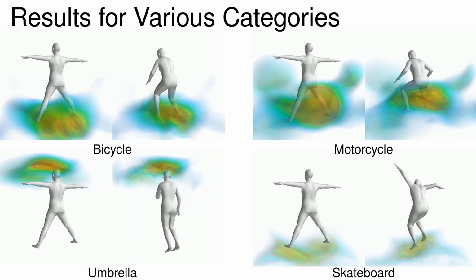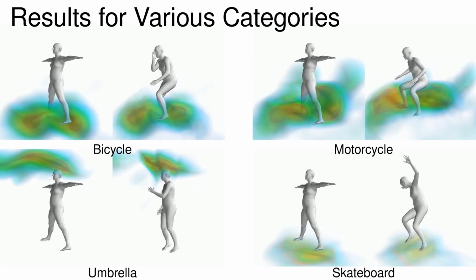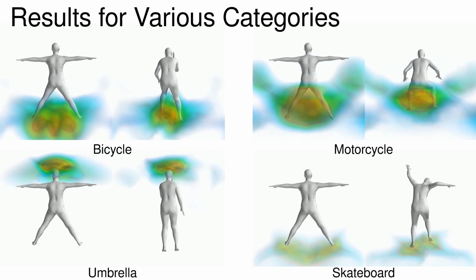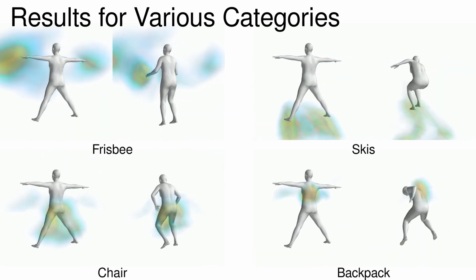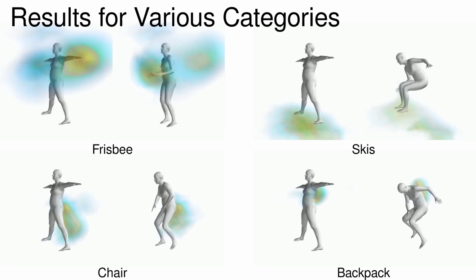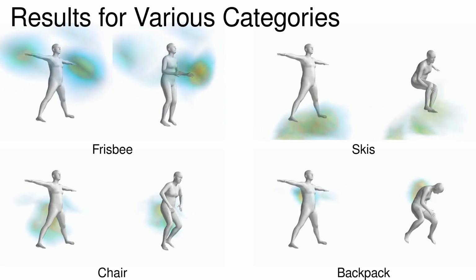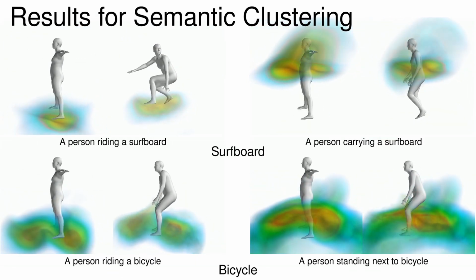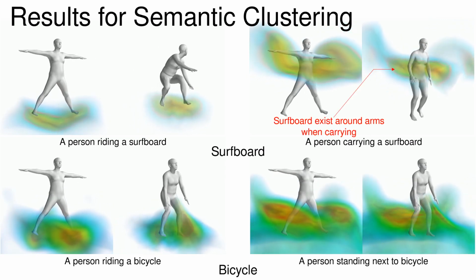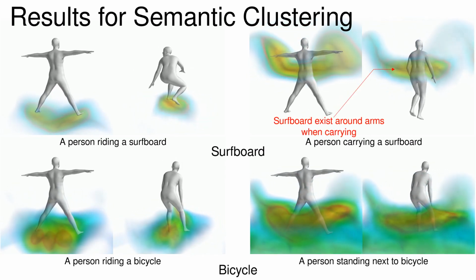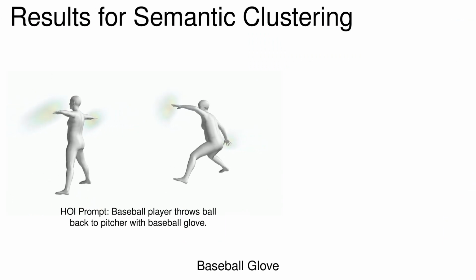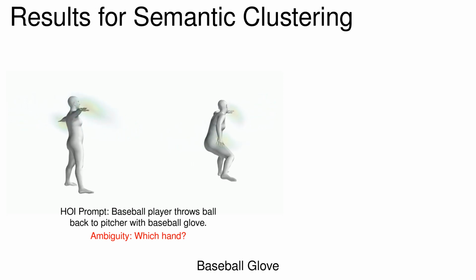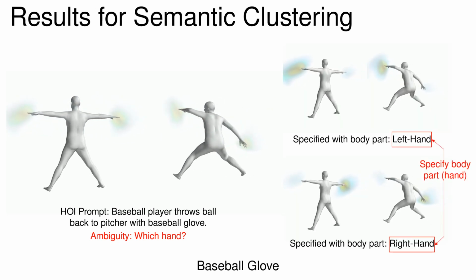Our method can learn 3D human-object spatial relationship for various categories, by simply providing a keyword. Our method can effectively disentangle distributions for interaction types described in text prompts. We can further specify distribution by providing interaction body part, when given prompt does not specify the human-object interaction well, or the prompt contains ambiguity.